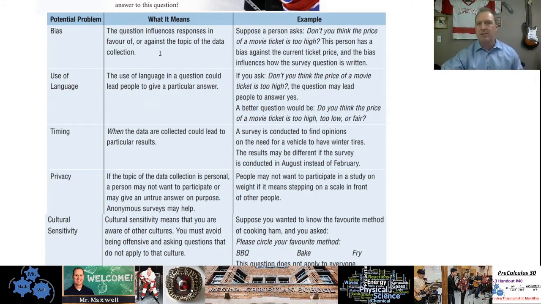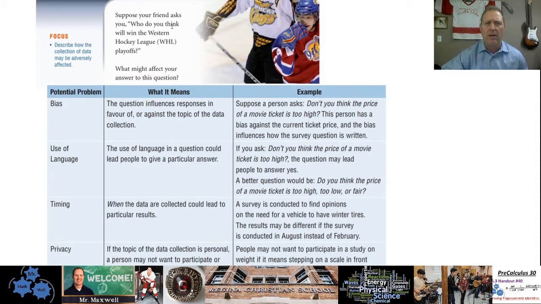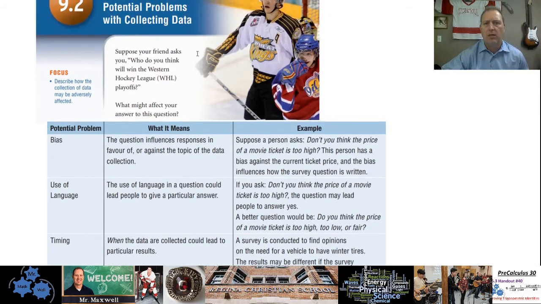This is the first one, bias. And that in the asking of the question is really what we're getting at here. An example would be if someone asks a question that has bias in the question. They would say, "Don't you think the price of a movie ticket is too high?" Okay. If someone asks you a question like that, you know right away that they think the movie tickets are too high, right? Just by the way they ask that. So you have to word your question in a way that there's no bias. Okay. Who do you think will win the Western Hockey League? That's a pretty good question, because the question might be, don't you think that the Brandon Wheat Kings are going to win this year? Right? That's kind of like loaded with personal bias, that question.